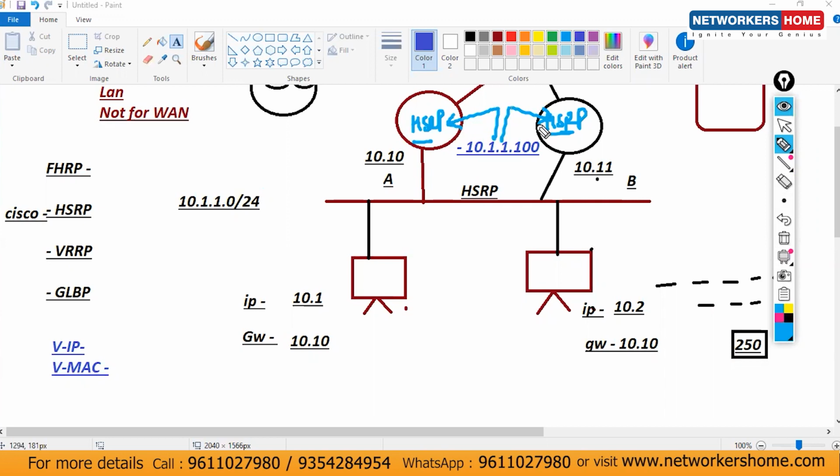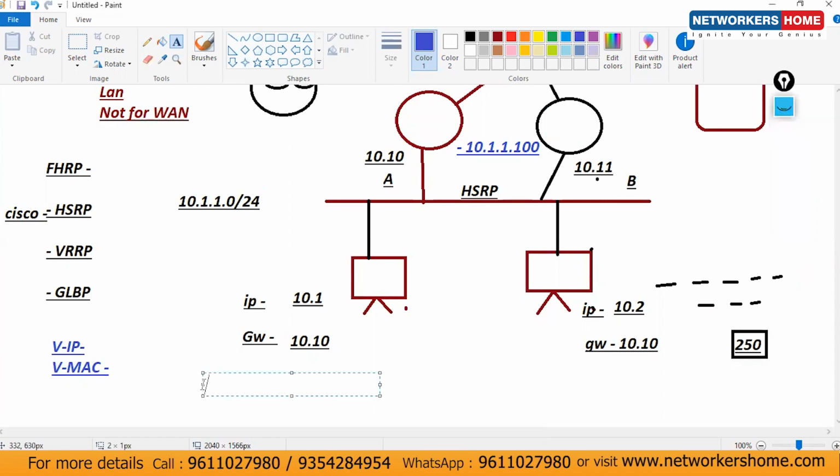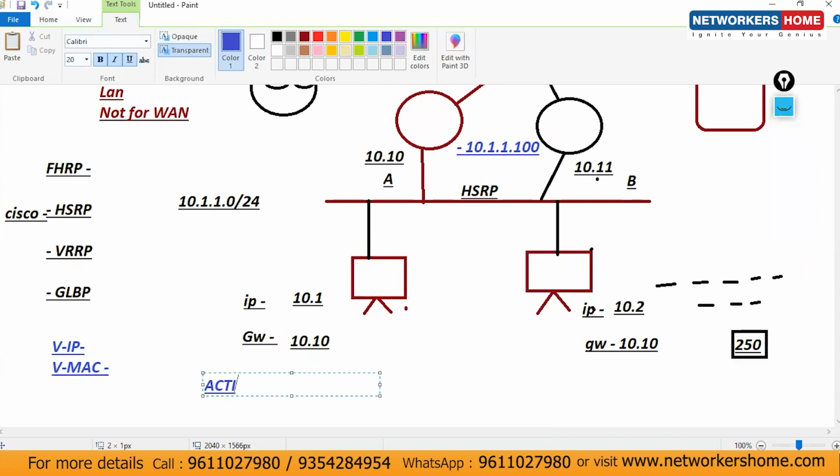Okay. According to HSRP, how many routers do we have now? 2 routers. One router will be active, and the other router will be standby. These are the states. What are the states? Active or standby. Please note it down.